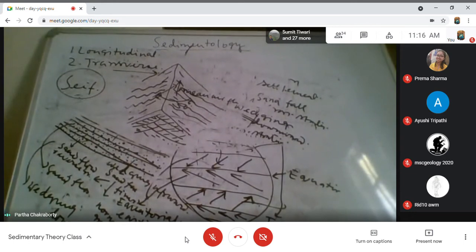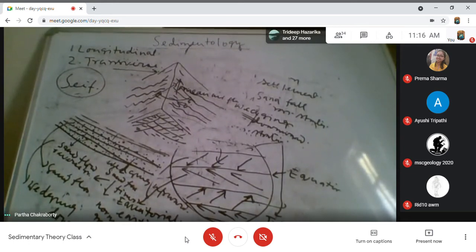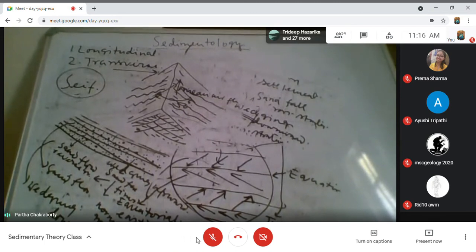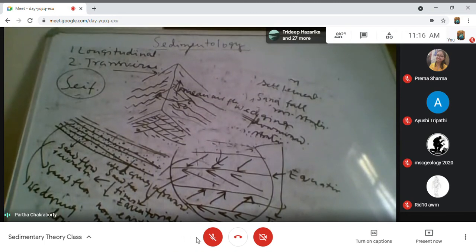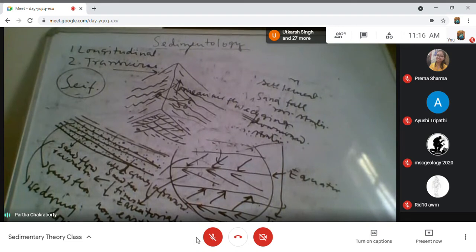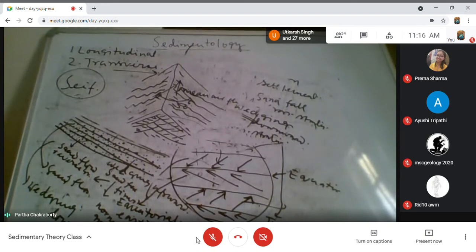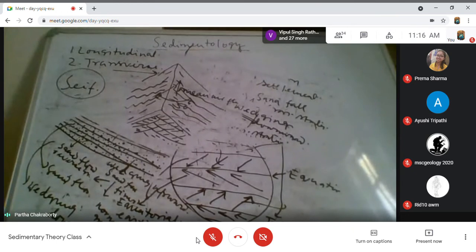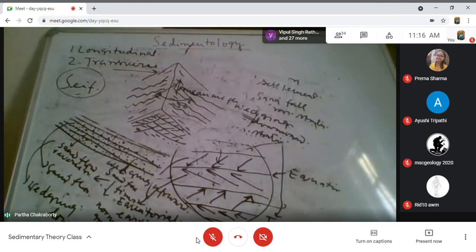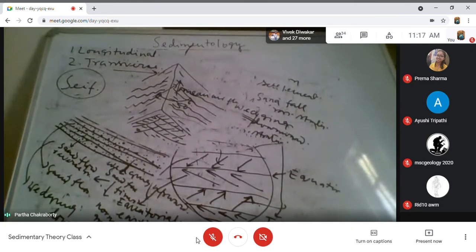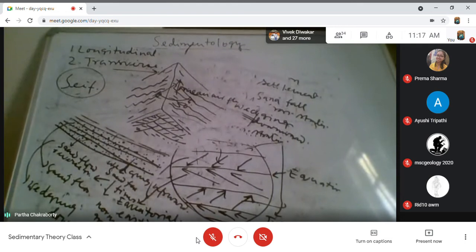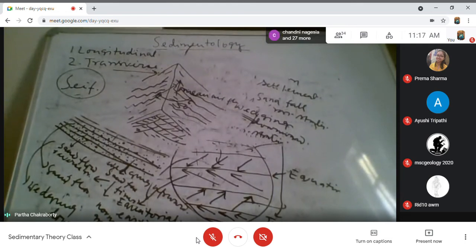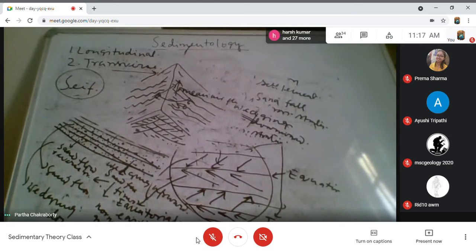Is it clear? You can understand the two different types. A transverse bed form, which is migratory, where you are getting sand flow and sandfall cross strata. A longitudinal bed form, which is stationary, is essentially the aggradational bed form, and there is growth of the bed form both vertically and sidewise by means of accretion of the ripple layers on the surface of the bed form.